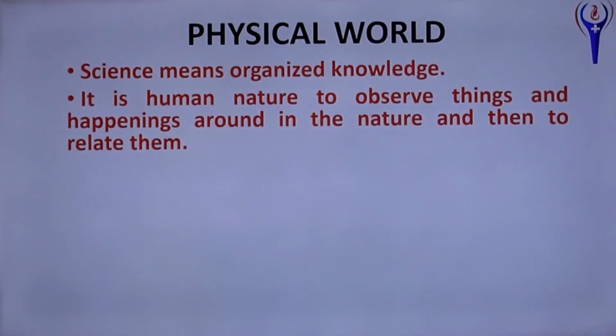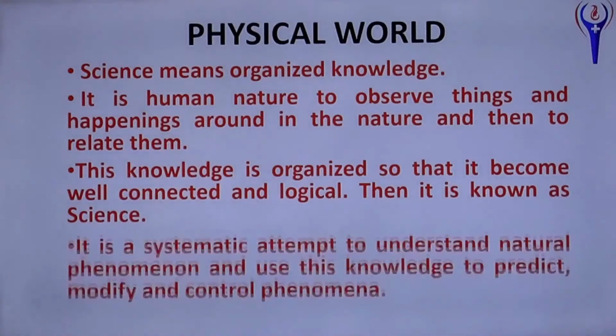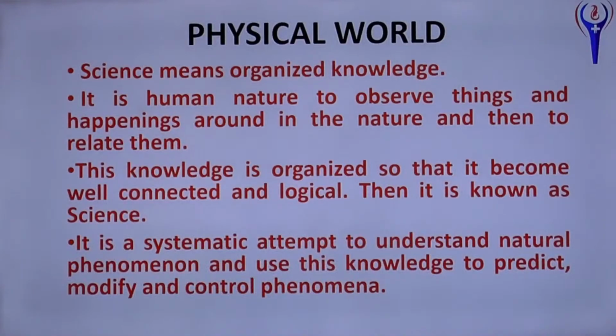Science means organized knowledge. Science is human nature to observe things and happenings around in nature and then to relate them, that is, whatever things are present in the surroundings. When this knowledge is organized so that it becomes well connected and logical, then it is known as science. It is a systematic attempt to understand natural phenomena and use this knowledge to predict, modify and control phenomena.